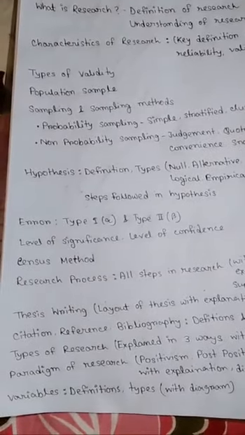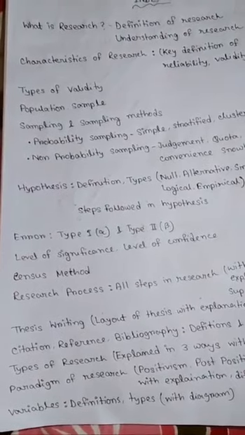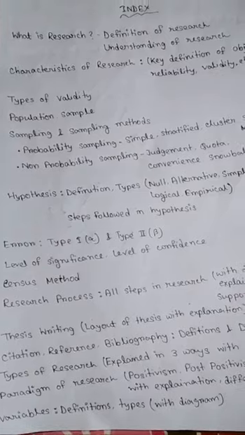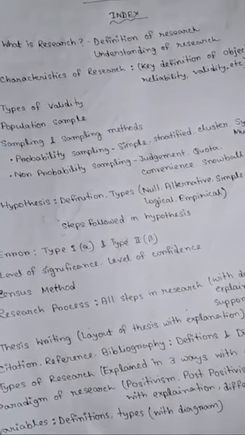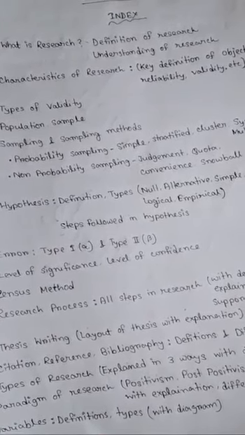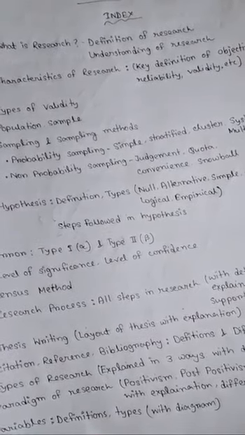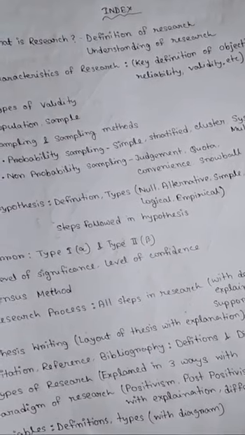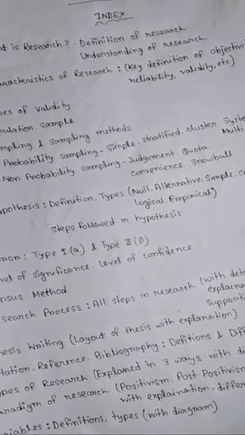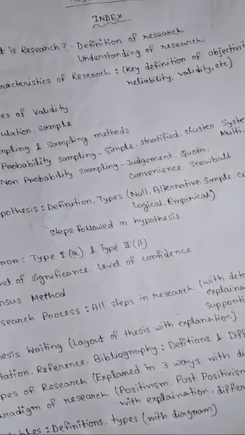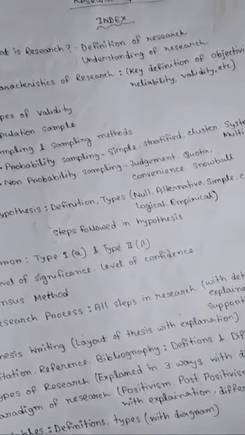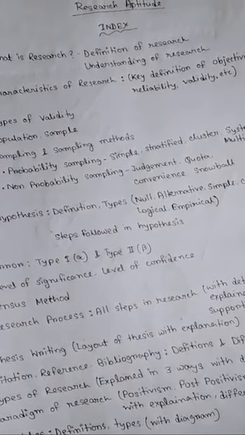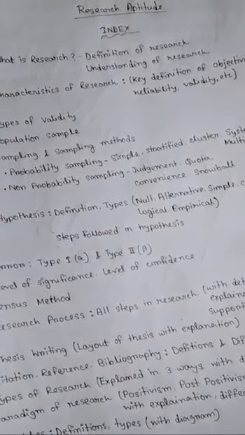Next is variables. Variables are very important. I have discussed variables, their definitions, like what is independent variable, dependent variable, intervening variable, confounding variable, and their differences. The definitions of each variable, then the differences between them, their types, and diagrams. I have tried to provide diagrams for each and everything, because I think diagrams are very important for better understanding.